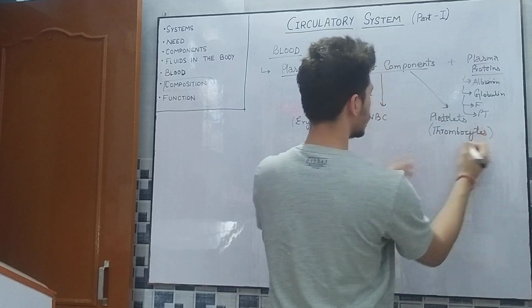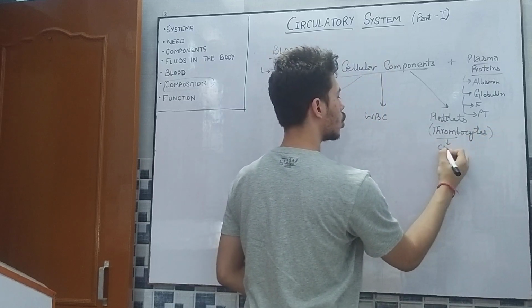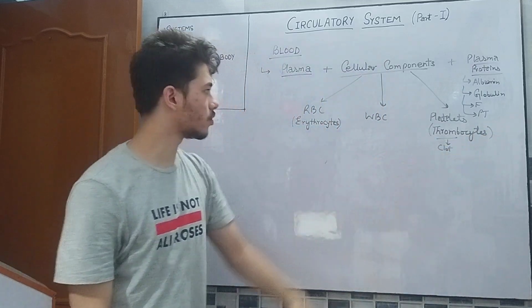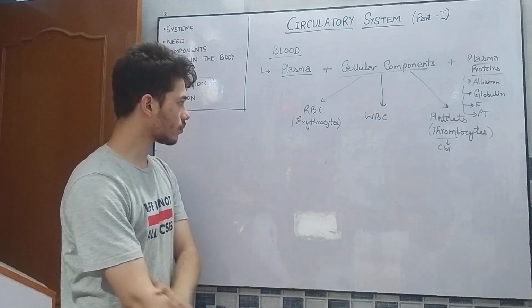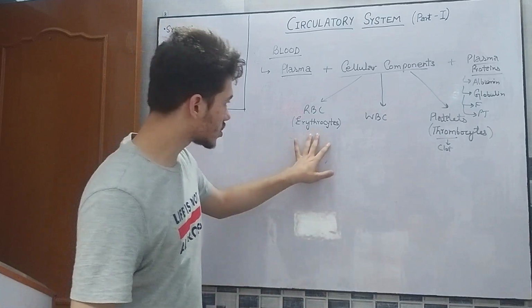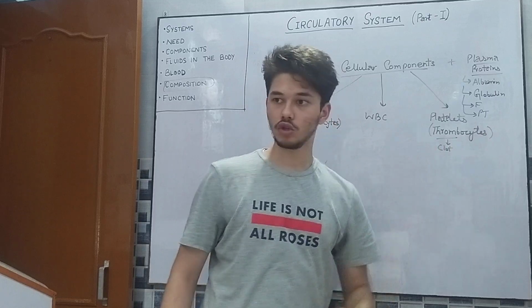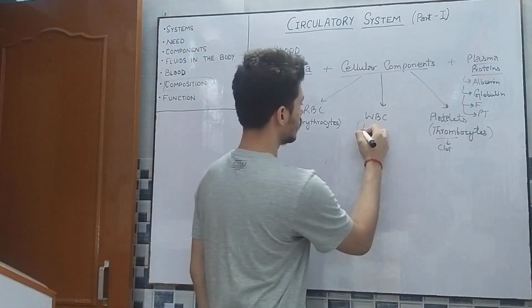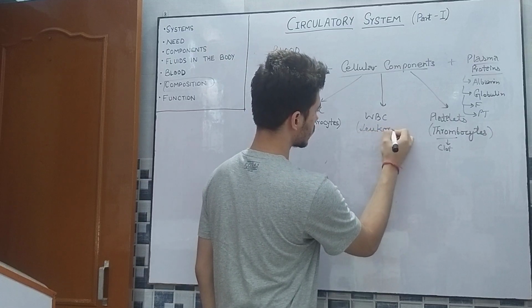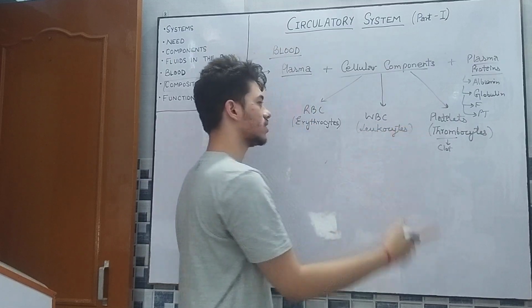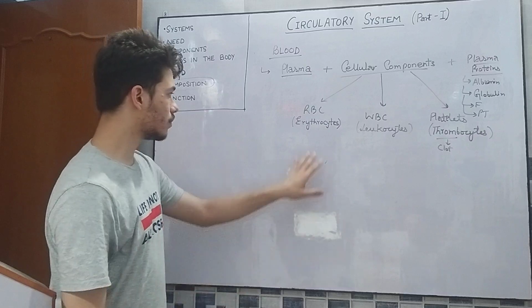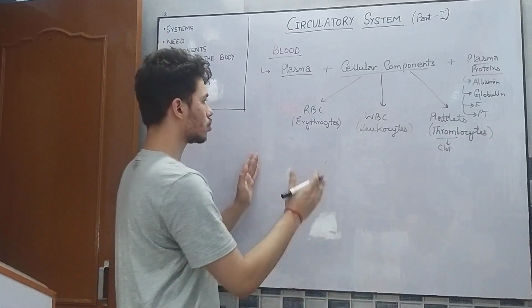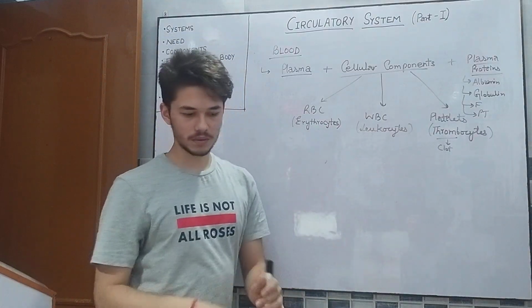Thrombo means a type of clot. We'll discuss it. So we can say they are erythrocytes, WBCs, which are called leukocytes, and thrombocytes. These are all scientific names. First, we come to erythrocytes.